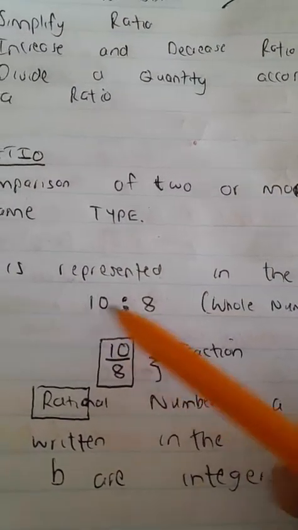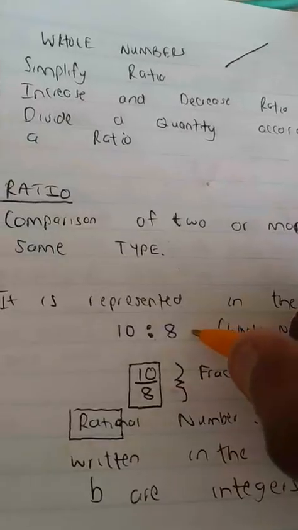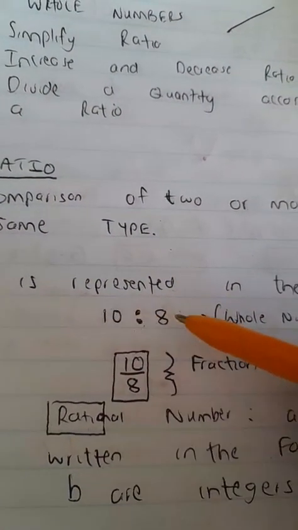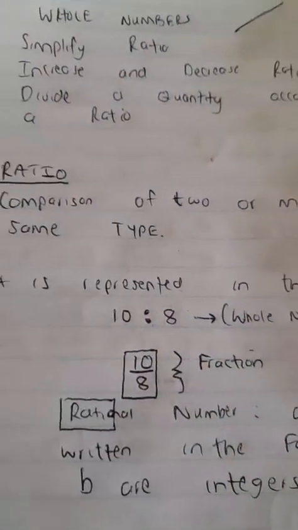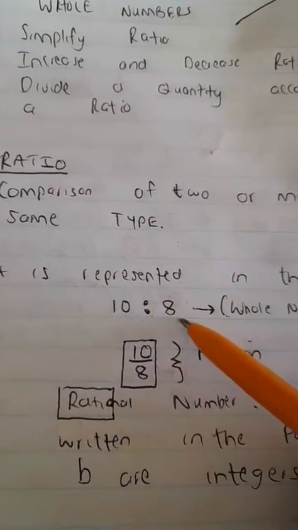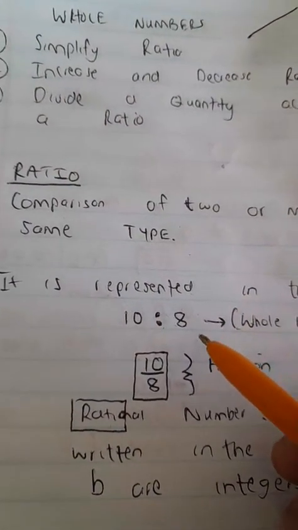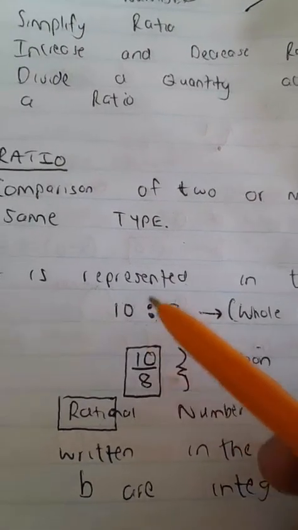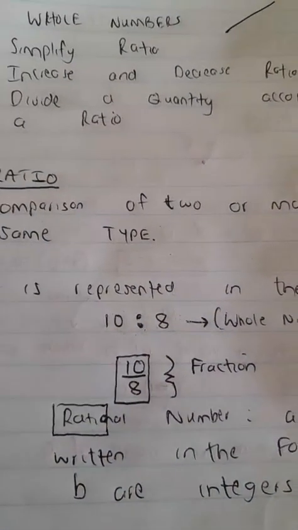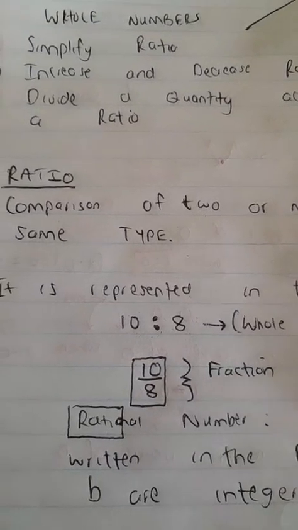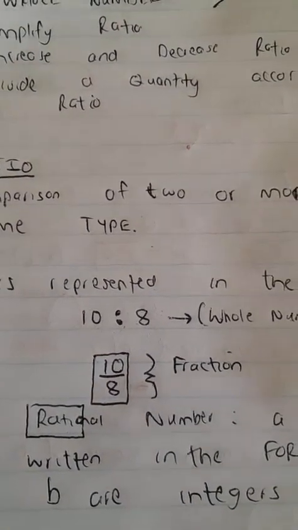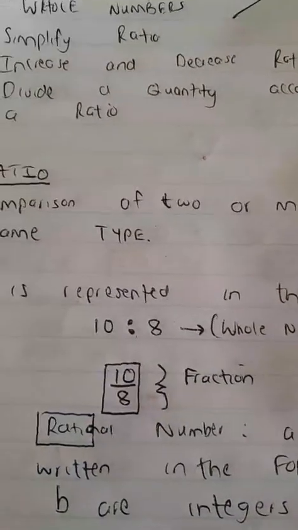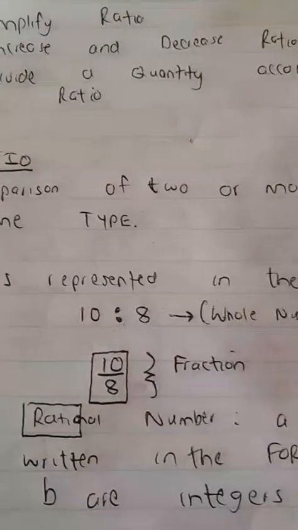So a responsibility we have whenever we represent a ratio is making sure that we have whole numbers on either side. Second, these numbers need to be of the same type. What do we mean they need to be of the same type? We mean that they need to have the same unit. They can't have different units, because the minute we are comparing two quantities that have different units, we are no longer talking about a ratio, but we are talking about something else. And we will look at that later on. But for now, we are specifically looking at the ratio.